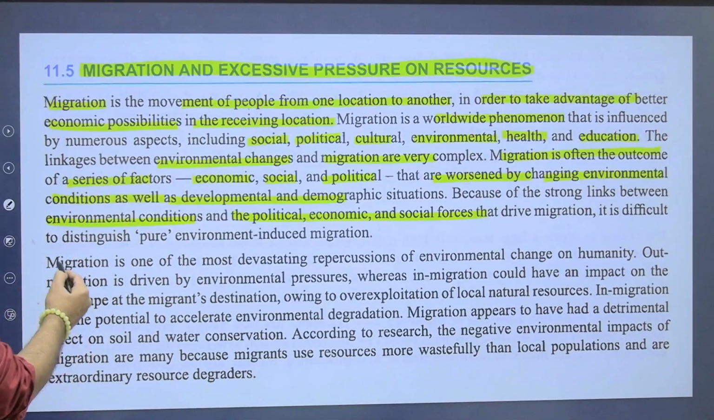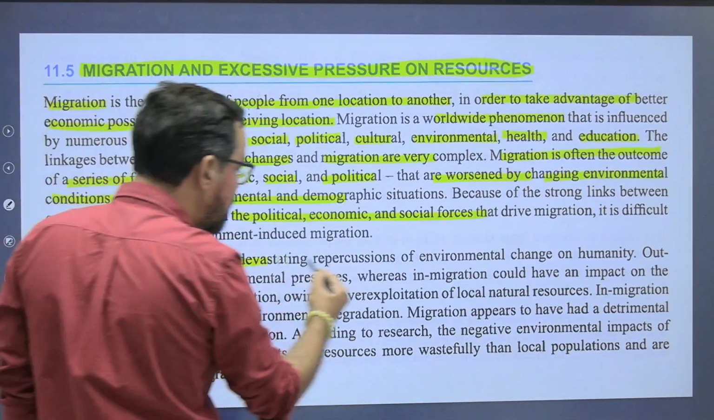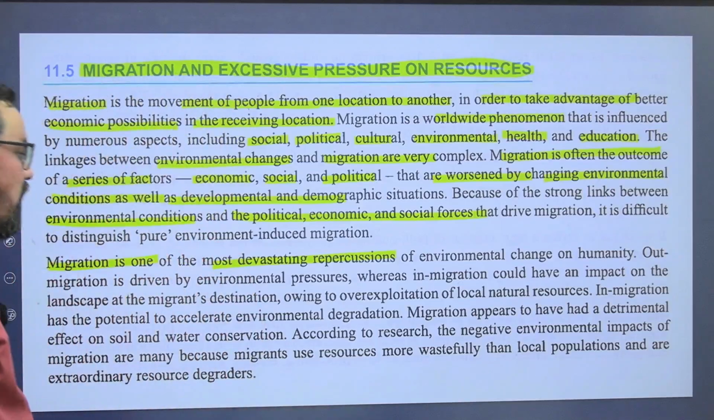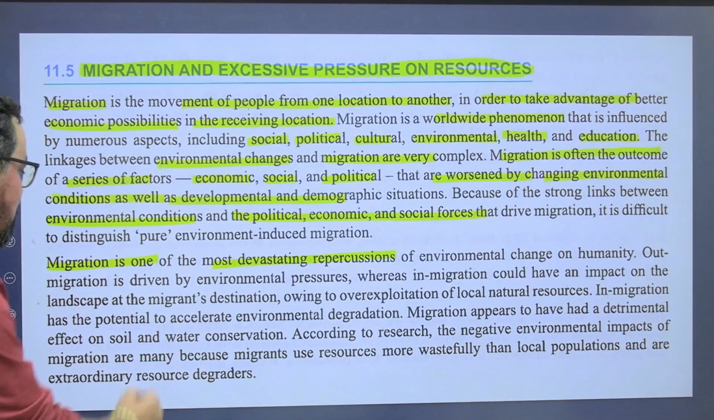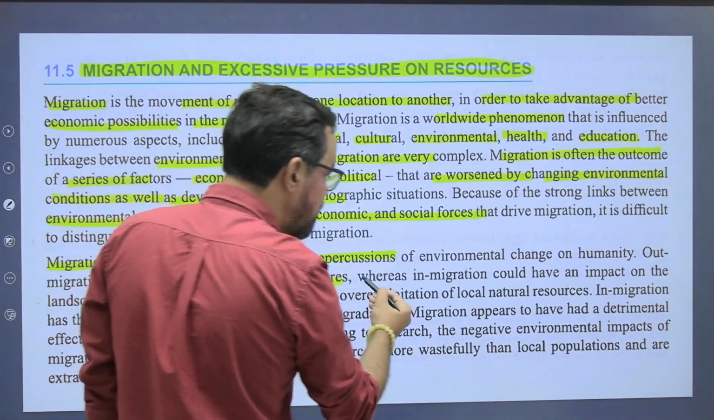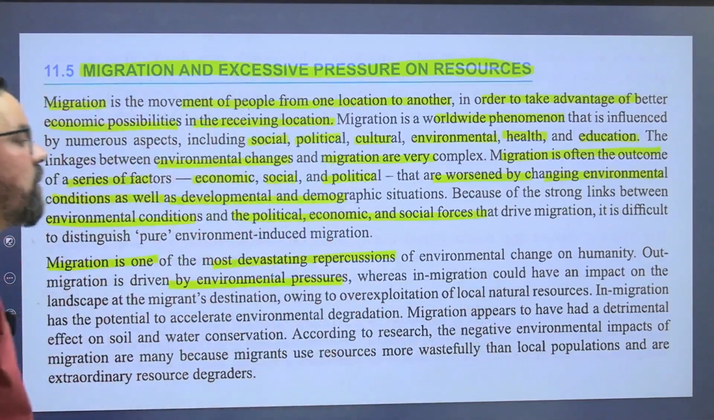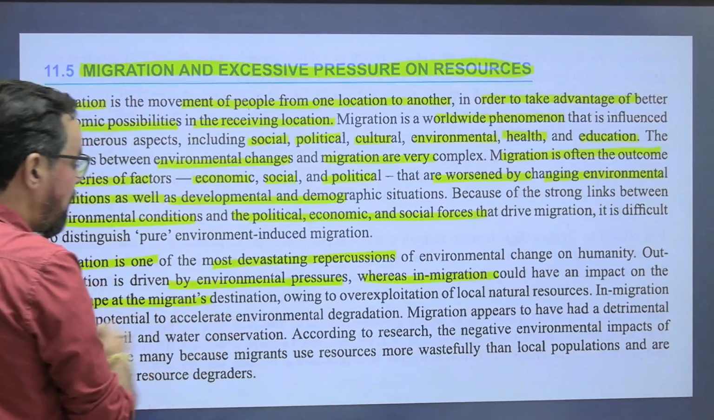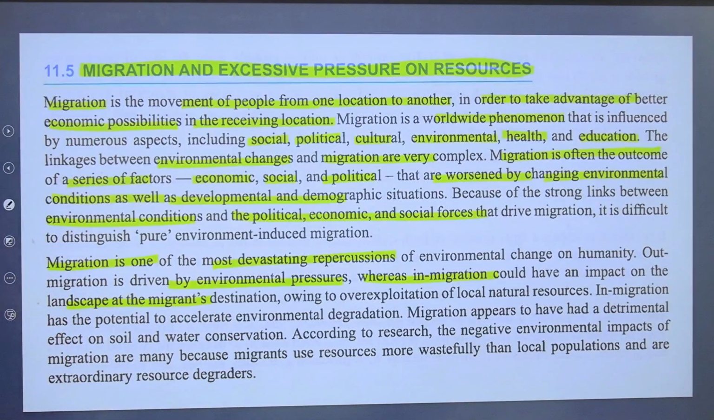So migration is one of the most devastating repercussions of environmental change on humanity. Out migration is driven by environmental pressure, whereas in migration could have an impact on the landscape at the migrant destination, owing to over exploitation of local natural resources.